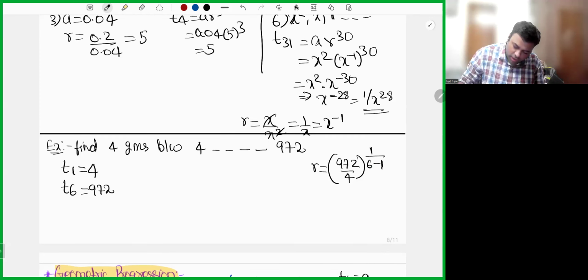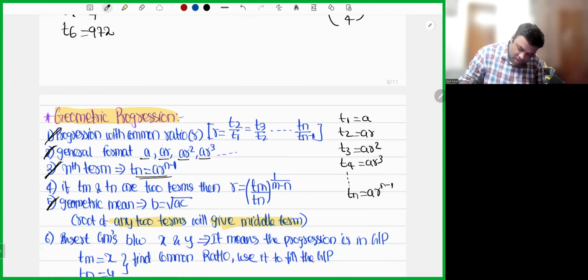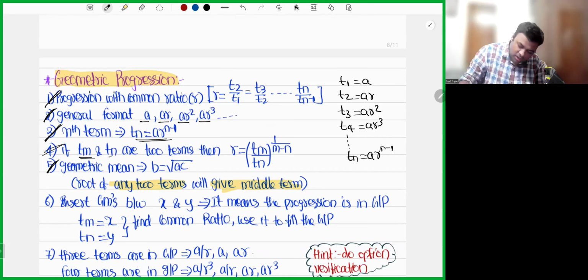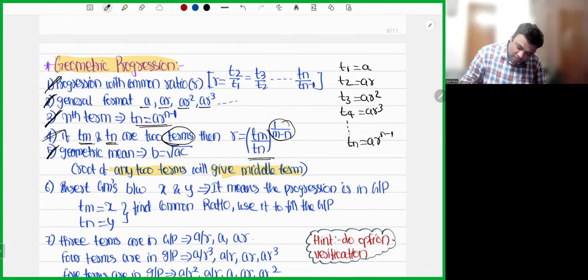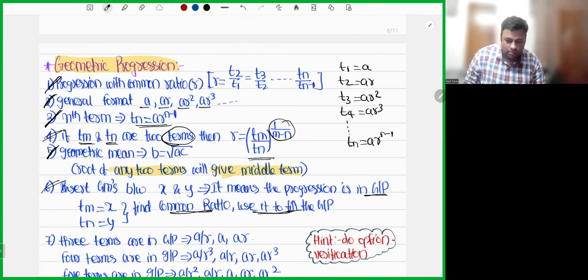If Tm and Tn are two terms, then R is equal to Tm by Tn whole power 1 by m minus n. Whenever he says insert geometric means, it means the progression is in GP. Find the common ratio and use it to fill the GP. The same we are doing right now.